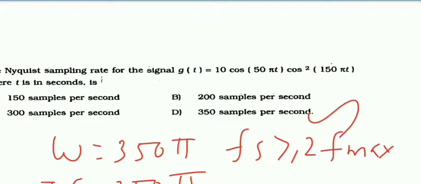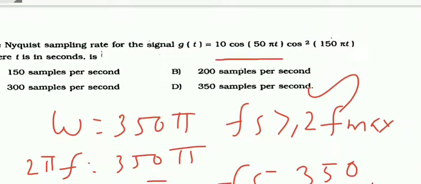So please remember, whenever the given problem is in multiplication form, you cannot apply the sampling theorem directly. Convert it into addition format. It may be either cos plus sine or cos minus sine or sine plus cos. It should not be in multiplication form, because the spectrum we have to make it added. Then only we can apply the Nyquist sampling theorem. So the answer is 350 samples per second.